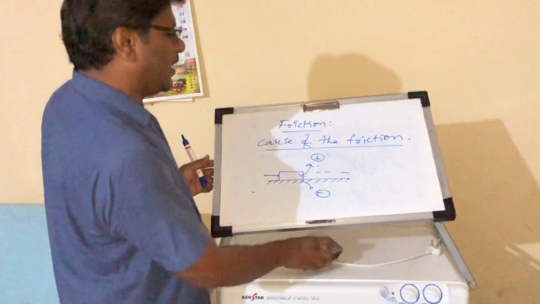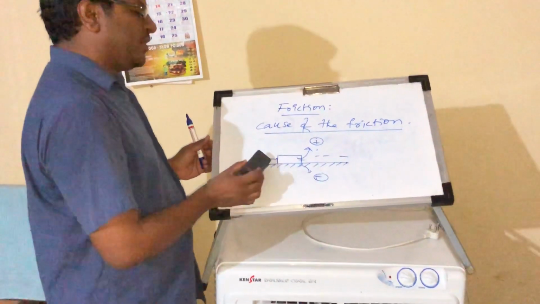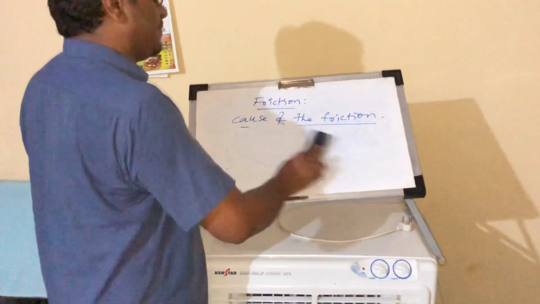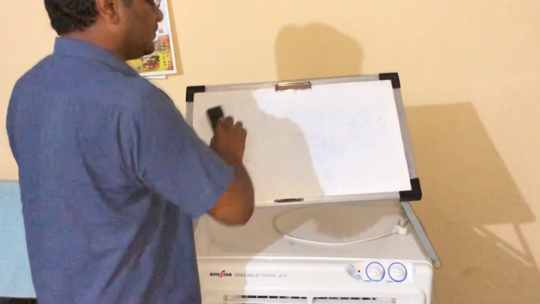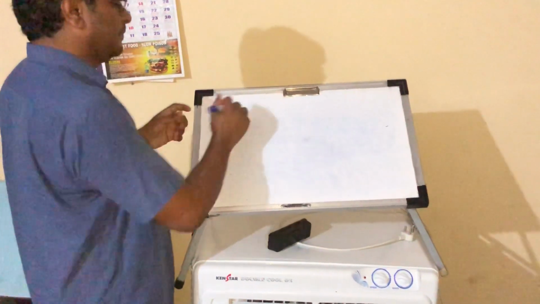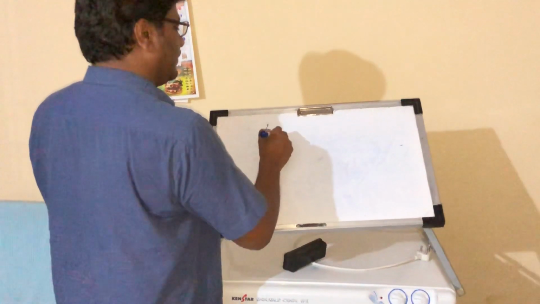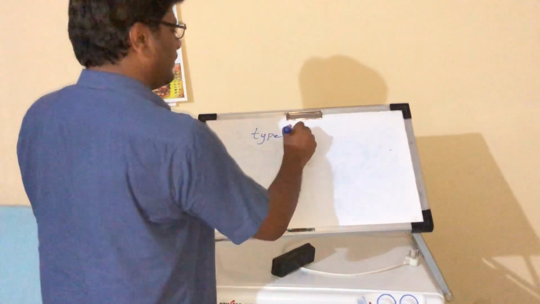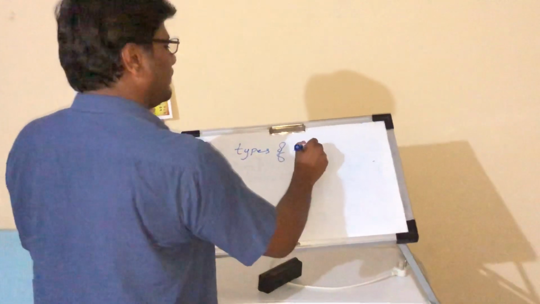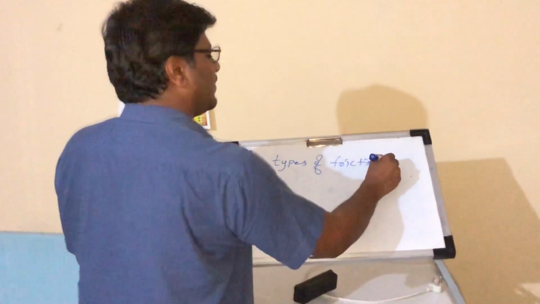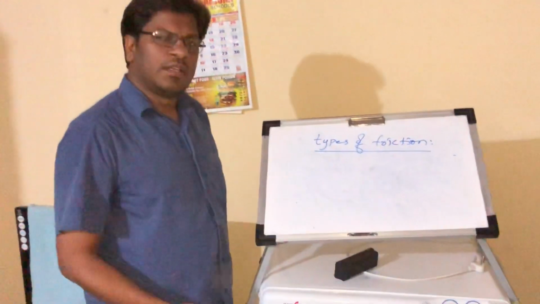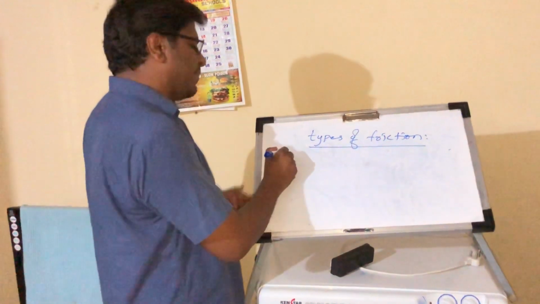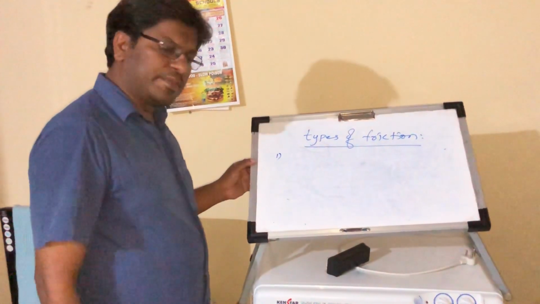Next, I am going to talk about the types of friction. Mainly there are two types of friction.